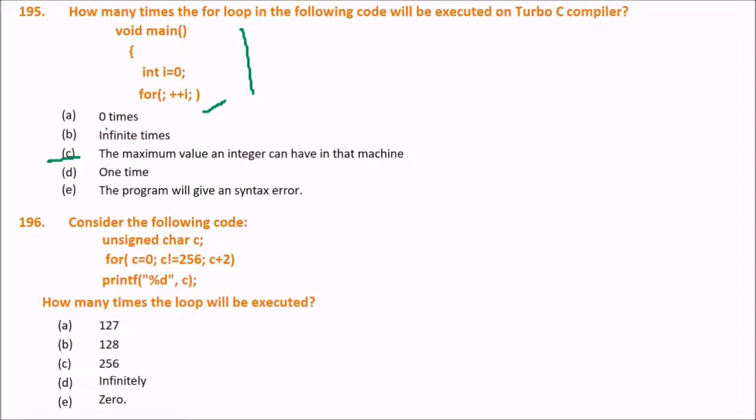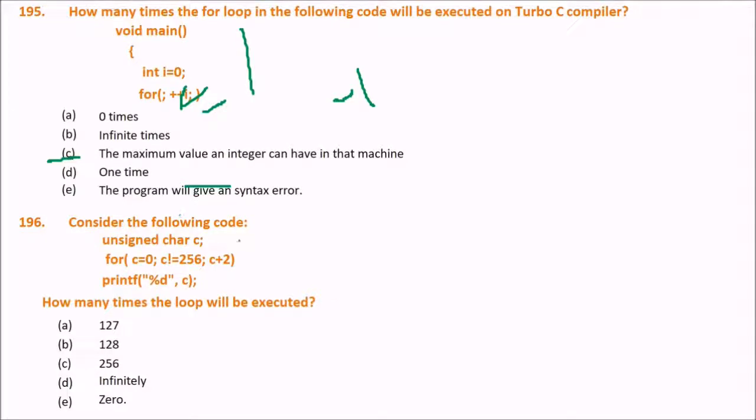Why C? Because i will be incremented up to the maximum value that the integer can have. There will be no stopping, there is no final value. So i will be incremented up to the maximum value of integer it can have. Then it becomes -1, and then the next iteration becomes 0, which causes the for loop to be terminated. So the maximum value of integer that the machine can have will be printed.